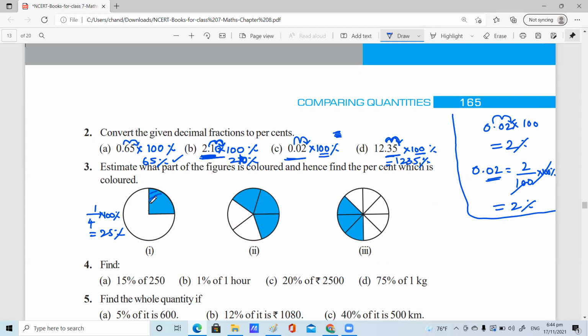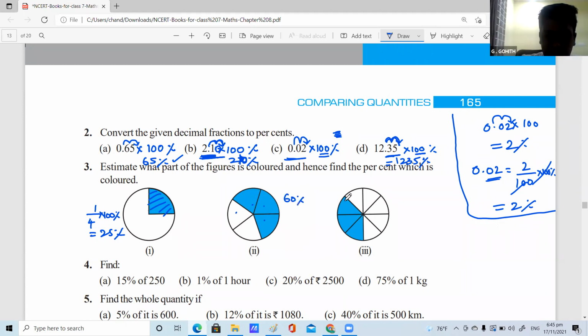Very good. By seeing only, you can say this is a quarter, 25. Next is 20%. No, ma'am, next is 60%. How much percent? One is telling 20, one is telling 60. Which one is correct? Ma'am, it's 60%. Each color is 20%, and 20 into 3 is 60. Yes, ma'am, it's 60. Very good. 60%, right. Next one, last one.